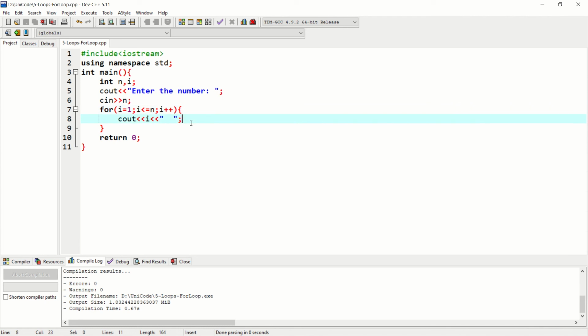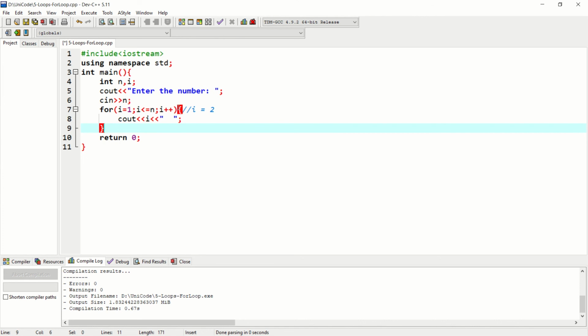We can dry run this code. First, i will be 1. Like if I write i equal to 1, and our condition is less than or equal to n. Suppose n was 14. 1 is less than or equal to 14, true, then this statement will be executed. Then our i will be incremented, it will go from here, then check the condition, go in the loop and increment, and then check the condition. 2 is less than or equal to 14, we can see 2 was outputted and it was in the loop. This is the use of for loop.